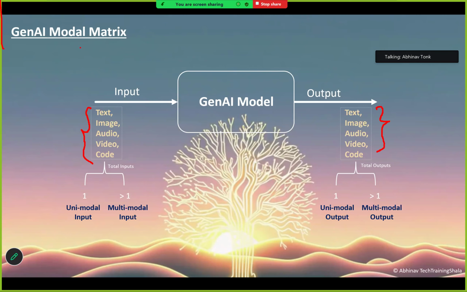Now, what does model metric say? So metrics, when I'm talking, it talks about numbers here. Numbers, or I would say the data combo in input and the data combo generated in output. So when we talk about input, the total input you can give to a chatbot can be one or more than one. One example we have seen in the last slide, right?